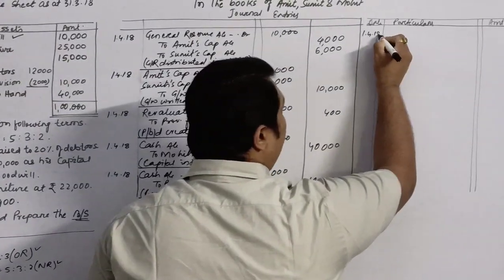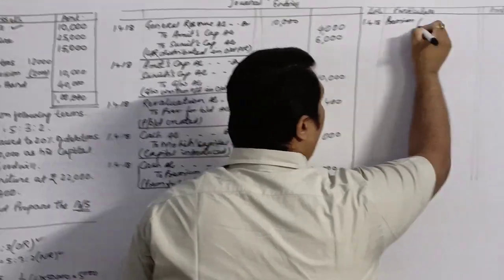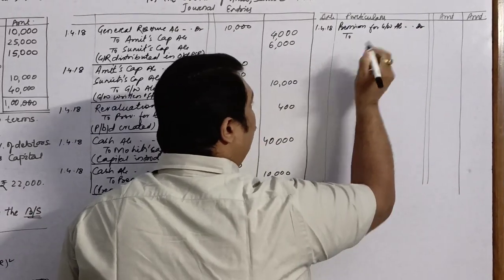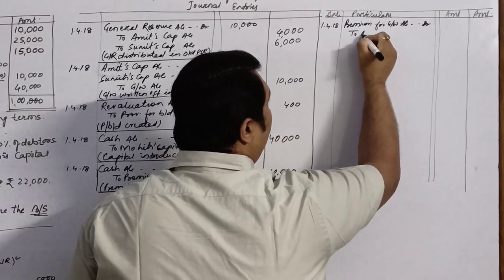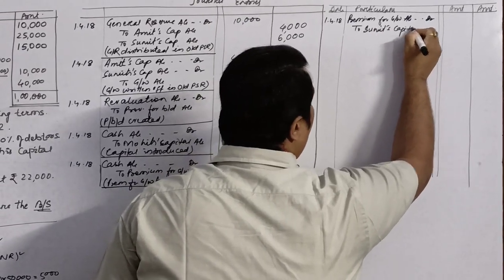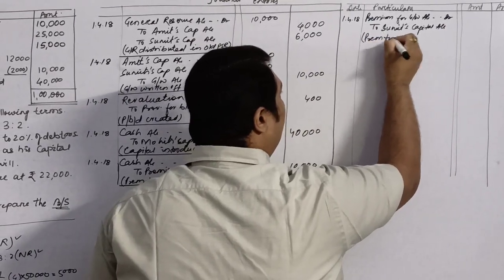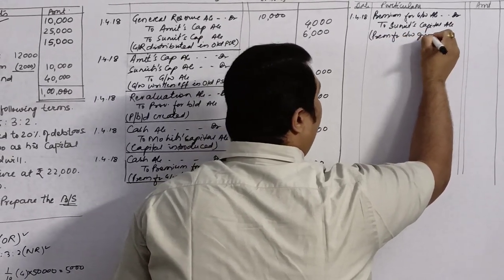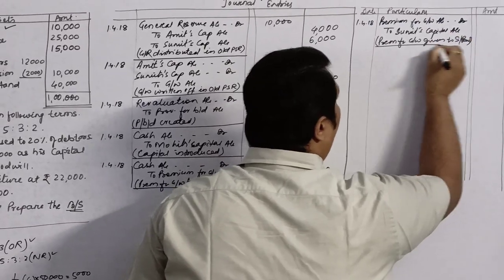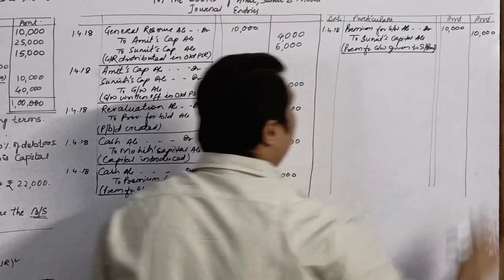So on 1st April 2018 we will write premium for goodwill account debit to Sumit's capital account, because he is the only sacrificing partner. So premium for goodwill given to sacrificing partner. How much? The premium brought was 10,000, which has been given.